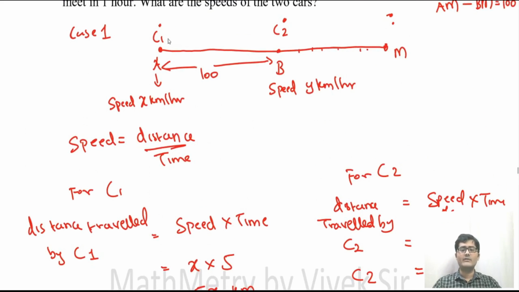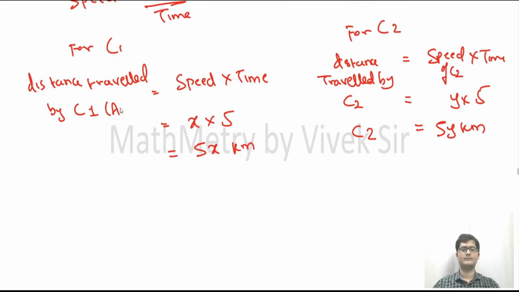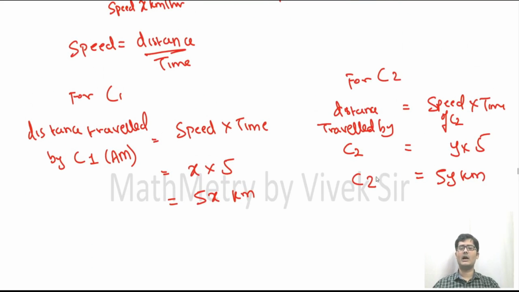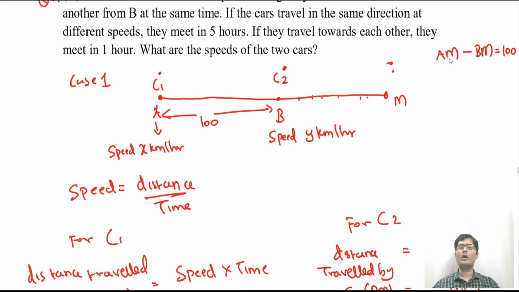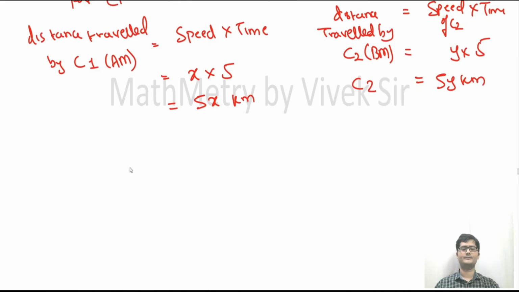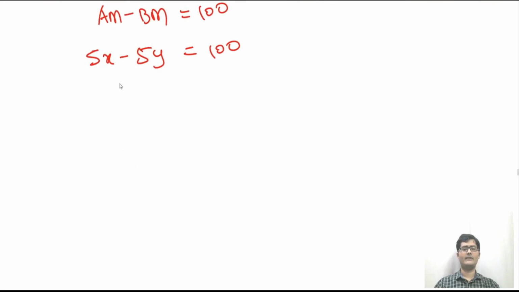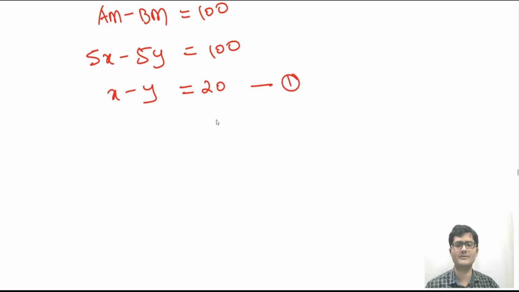So the distance traveled by car 1 is AM and the distance traveled by car 2 is BM. Now from AM, if I subtract BM, I get 100 kilometers. That is 5x minus 5y is equal to 100. If I divide this throughout by 5, I get x minus y is equal to 20. So this is my equation 1. So quite an interesting question. Now let us move to case 2.